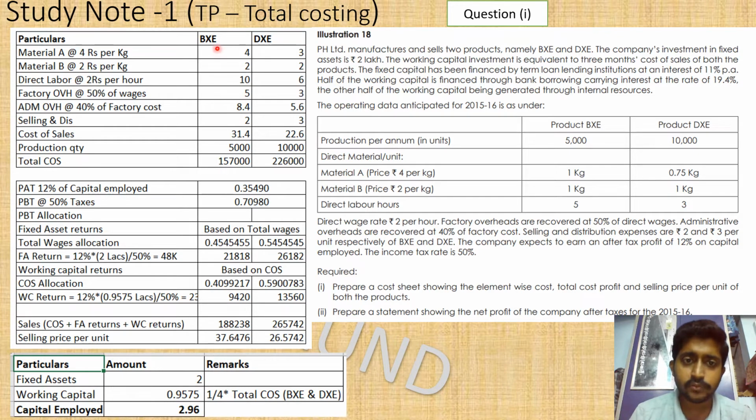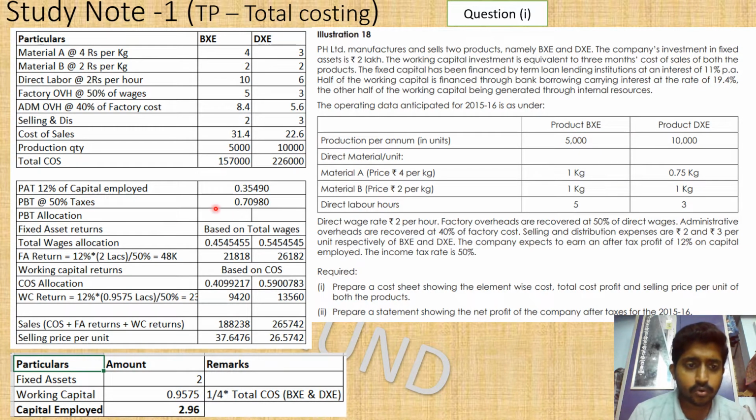Since there are a lot of figures already at the per unit level, if you put lakhs, it may be a little bit confusing for some people. They may think that is per unit and multiply over and above that by the production quantity and make a mess in the problem. So I request you to go the way that is easy and flexible for you.